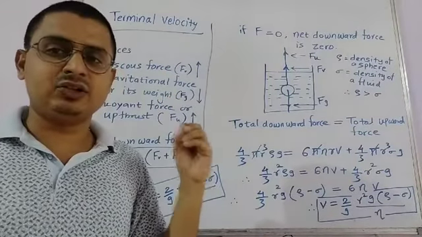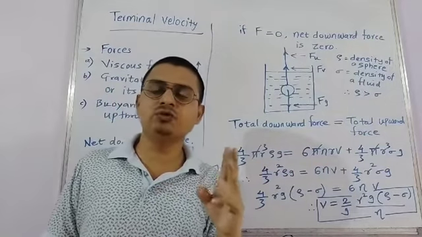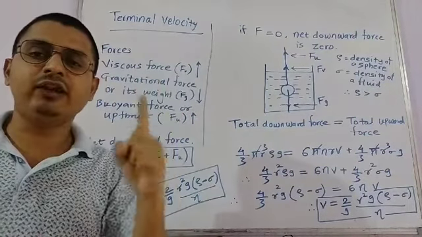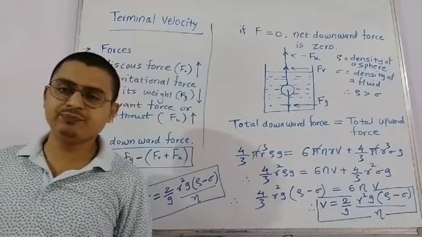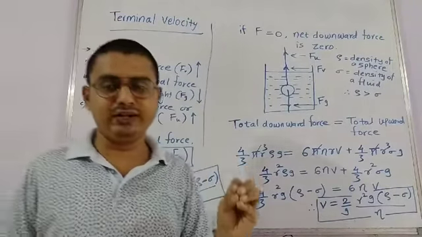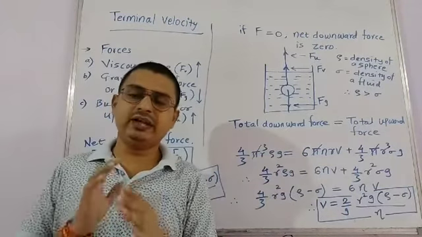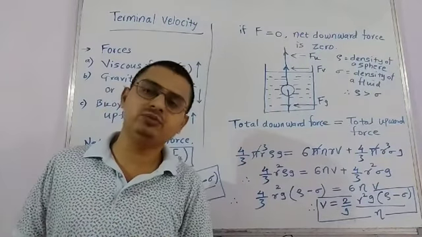So that is W, which is equivalent to its weight. So the first of the three forces is the weight of the sphere. The second force is the viscous force, because this fluid is viscous, so there will be a viscous force among the adjacent layers of the fluid.